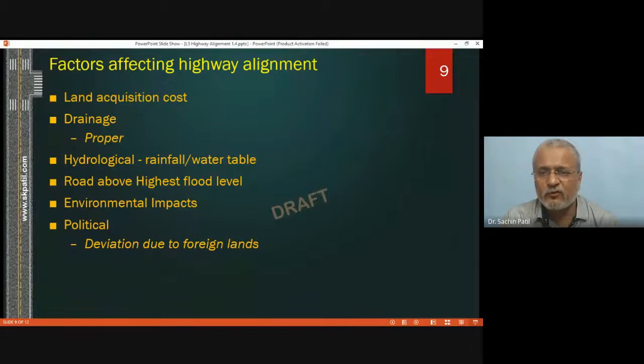Another parameter that will be affecting is environmental impact. Suppose the highway alignment is passing through some restricted or reserved land, then it will create environmental impacts which should be avoided. Another is a political point: suppose the selected highway alignment is passing through foreign land of some nearby country. Of course, you cannot move into the foreign country. It should be diverted such that